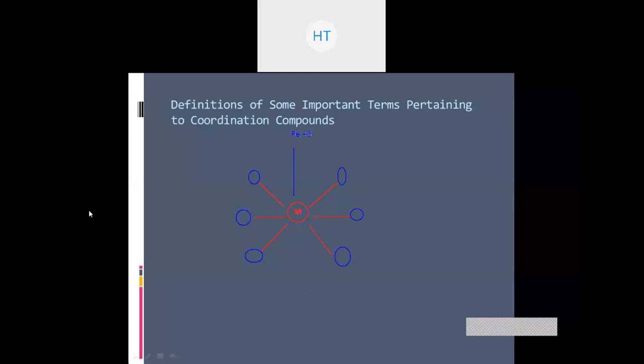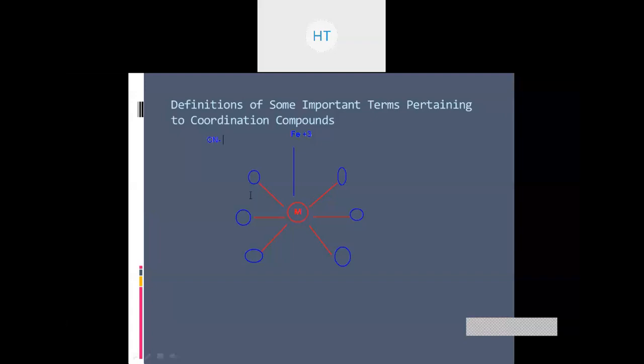Let's first see the nature of these atoms or ions which have been attached. For a moment, let's say this atom or ion has a charge of -1. So let's take into consideration an ion such as CN-.